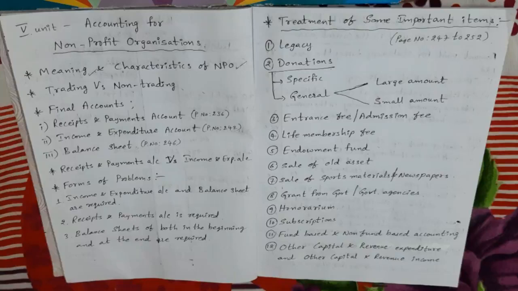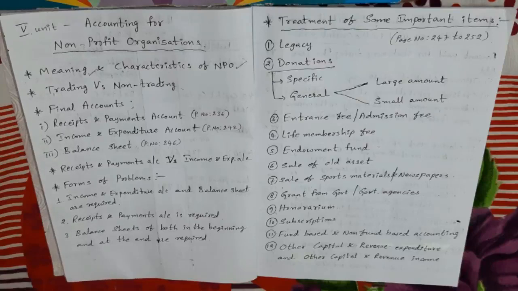So my dears, here are the NPO features. The main feature of NPO is to give different kinds of services such as education, healthcare, sports, entertainment to its members or to the society. Here NPOs give these services either free of cost or at nominal cost. So this is the main objective of NPO.